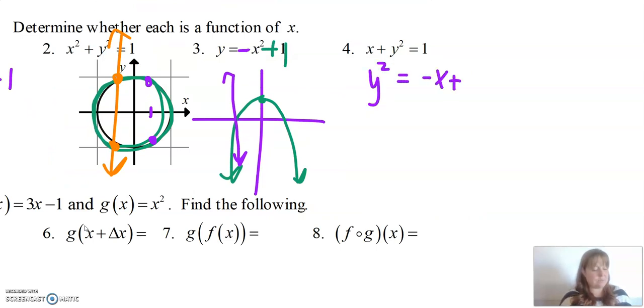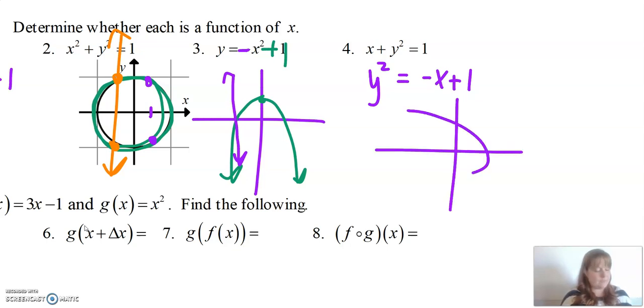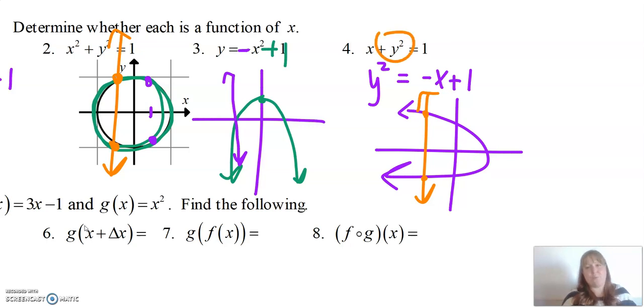Now this one, y squared equals -x plus 1. This is actually a sideways parabola. It kind of looks like this. And it is not a function because you could draw a vertical line and there we go. If it fails in one place, it fails altogether, right? Even if it only has one place that makes it not a function, it's always not a function. And the way I know that this is a sideways parabola is because it's a y squared thing. So anytime you see y squared, it's just a sideways parabola.